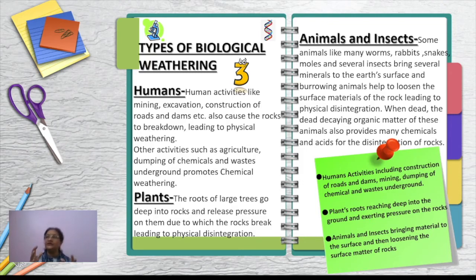And moreover, when these animals or insects or any plants die, the dead decaying organic matter also provides many chemicals and several acids for the disintegration of rocks. So ultimately, if any living being is responsible for disintegration of rocks, that will be taken as biological weathering. So these are the various ways how biological weathering takes place.